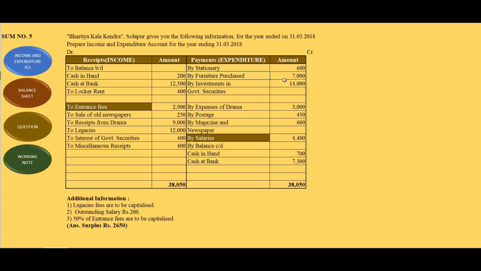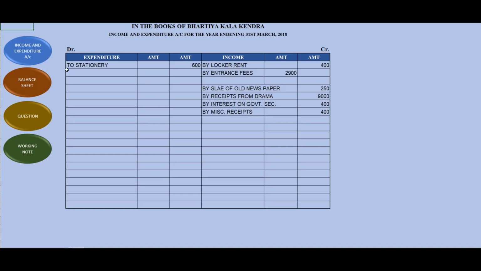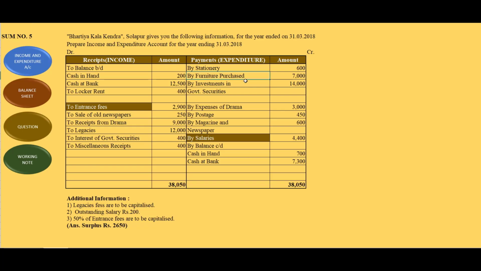Machinery purchase won't be recorded in expenditure because this is an asset. Asset कभी भी income and expenditure में record नहीं होता है. Income and expenditure में only expenses और incomes are recorded. लेकिन जब ये फर्नीचर परचेस करता है तो ये एक्सपेंस नहीं है, ये तो इन्वेस्टमेंट है फर्नीचर में. ओके, और ये भी won't be recorded in expenditure side क्योंकि ये भी इन्वेस्टमेंट है.